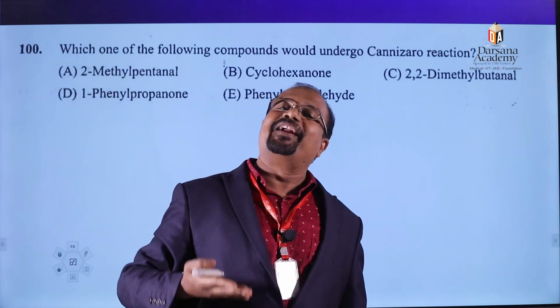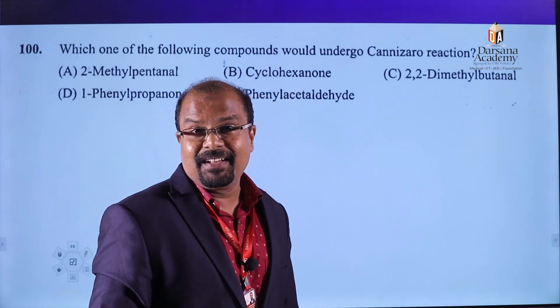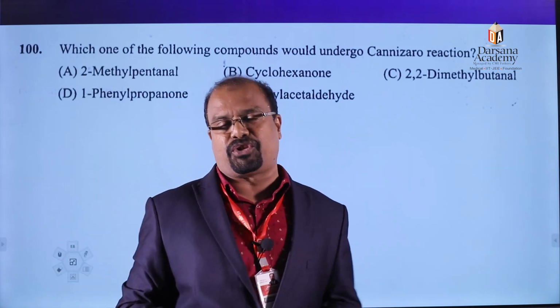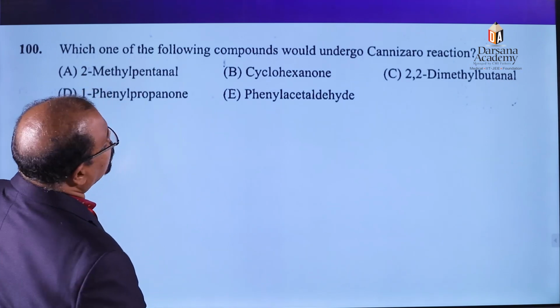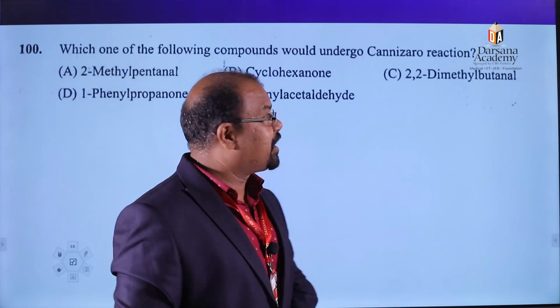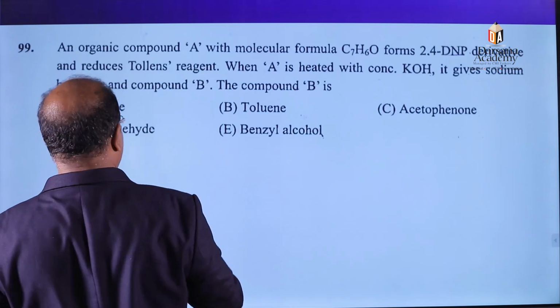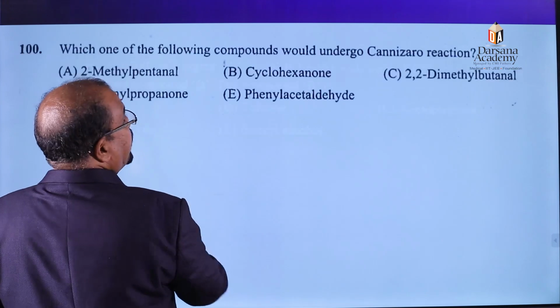Cannizzaro's reaction, I already said. During Cannizzaro's reaction, what will happen? The aldehyde without alpha hydrogen atom, no hydrogen atom at the alpha position. So we can find which one has no alpha hydrogen atom. What about this C option?